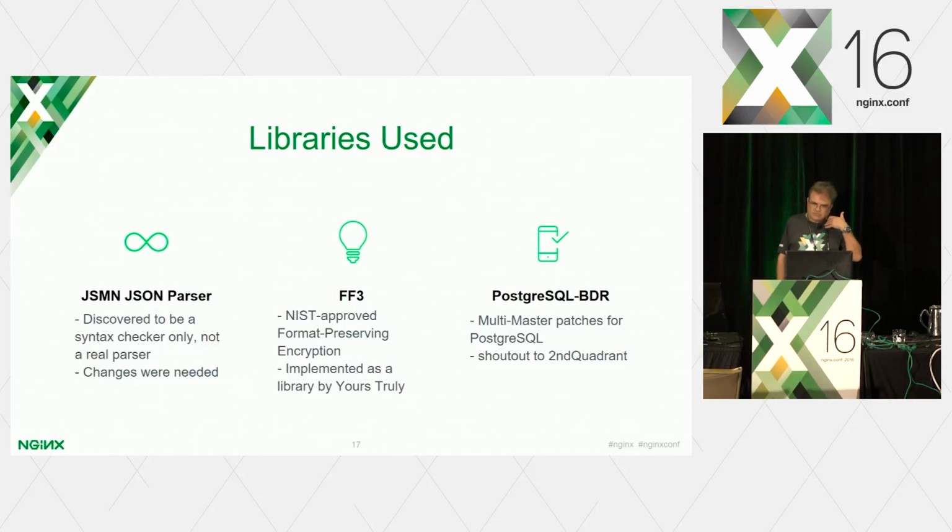Now, about what we did for this project, what libraries did we use? So we used the Jasmine JSON parser written by a Russian guy whose name I don't remember right now. And I discovered it's only a syntax checker. It's not a real parser, which means it doesn't really give you the tokens that you need.